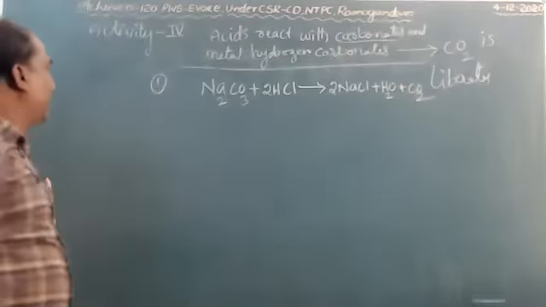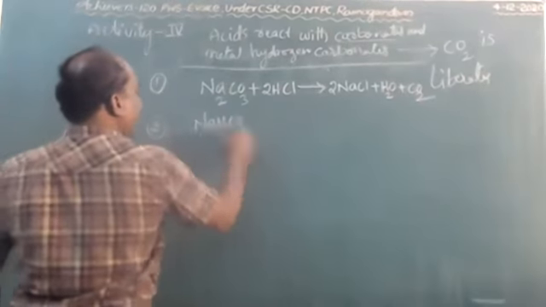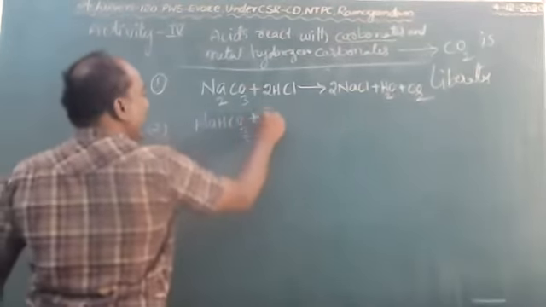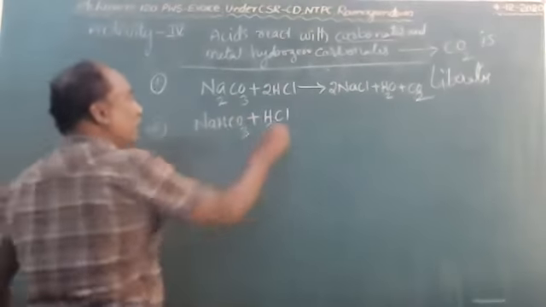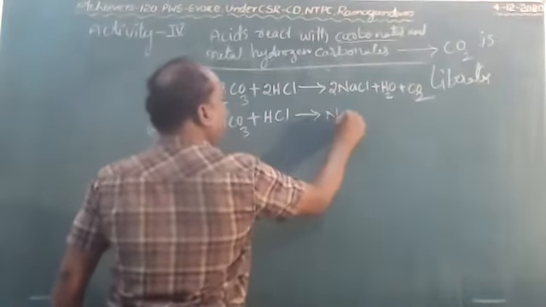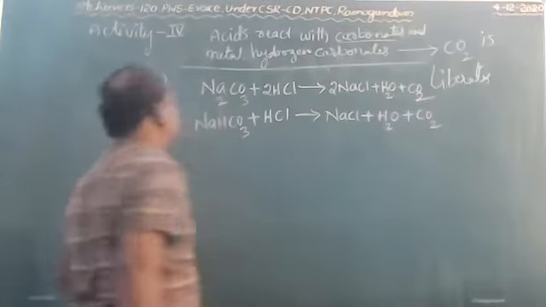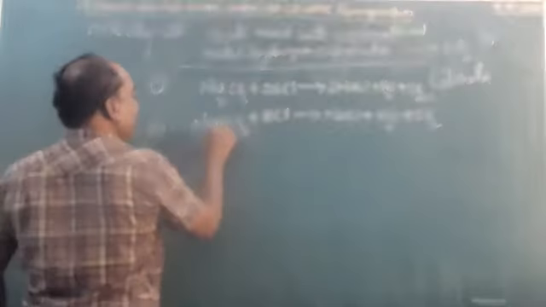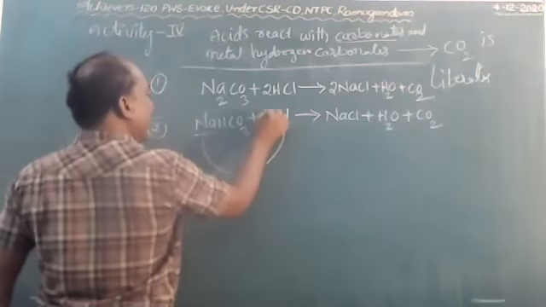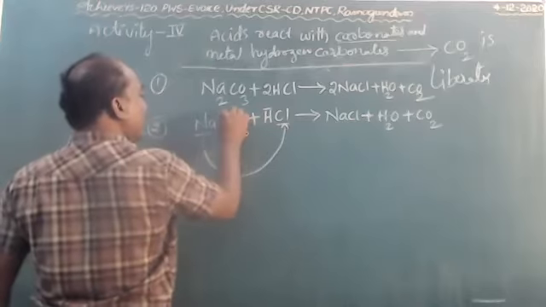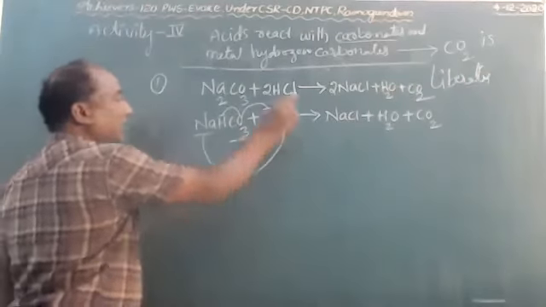This is the first reaction, and the second reaction: acids react with metal hydrogen carbonates to form NaCl, as Na reacts with Cl, and here one hydrogen and one oxygen, H2O, and finally what remains is CO2.